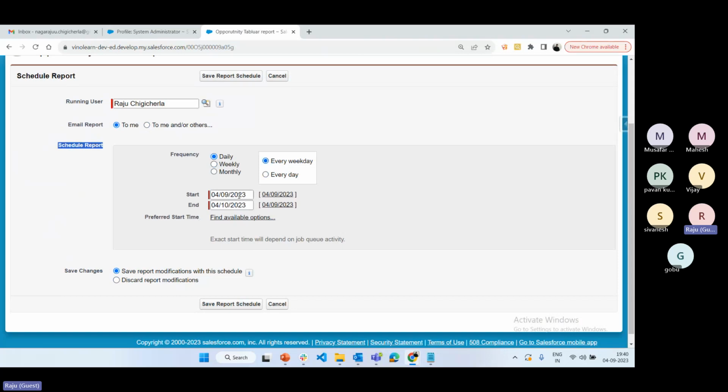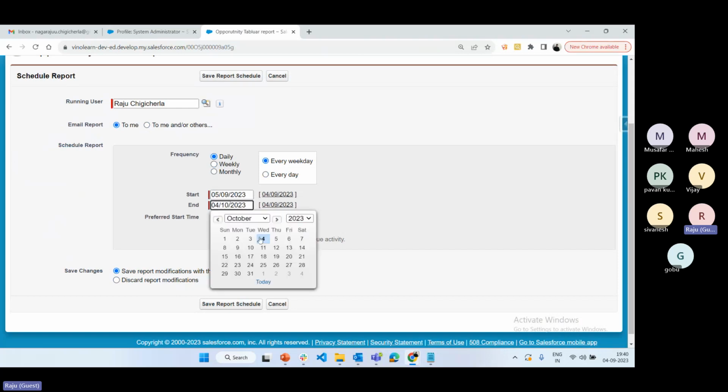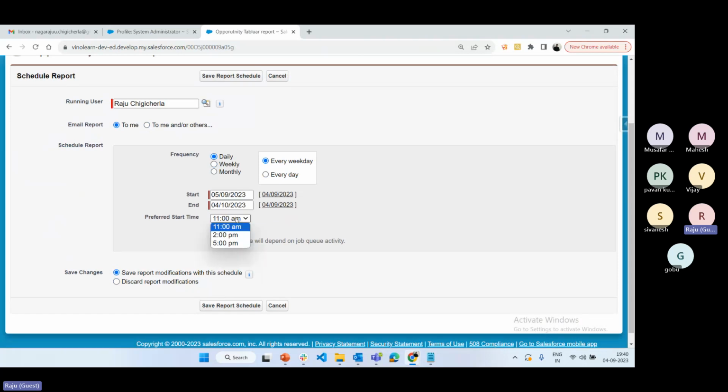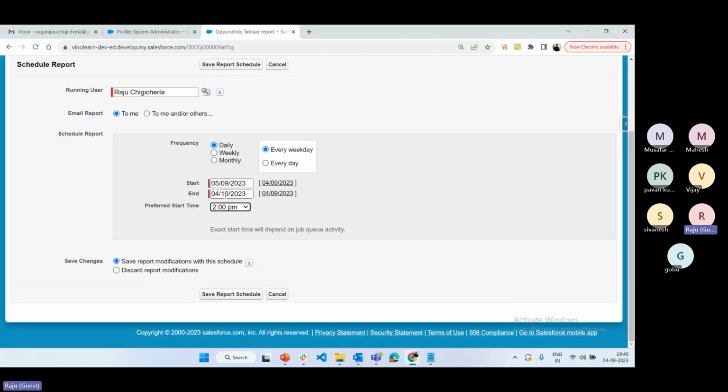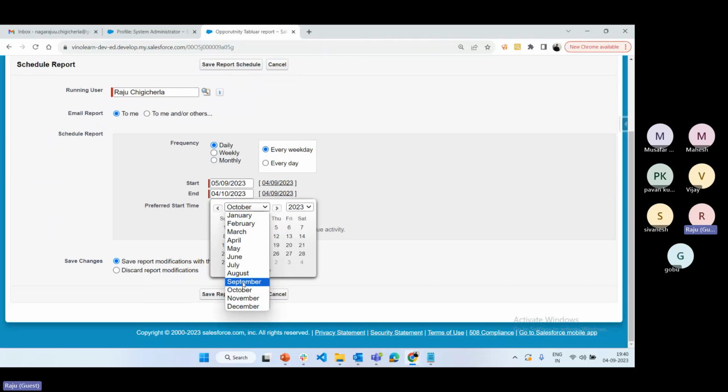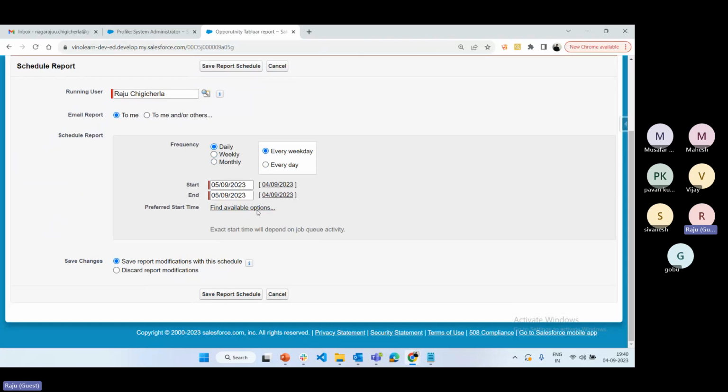So here start date is, suppose I'm going to start by tomorrow Tuesday, I'm going to end with the Tuesday only, and these are the available time. I'm going to select maybe 2 p.m. Maybe tomorrow I will show you this report details. So by tomorrow it will end. Otherwise, if you want only for a particular date in September, selected 5th. Tomorrow it will start. Tomorrow only it will end. The frequency of the execution time you can select.